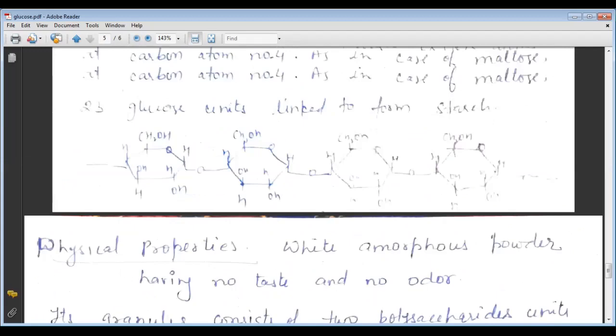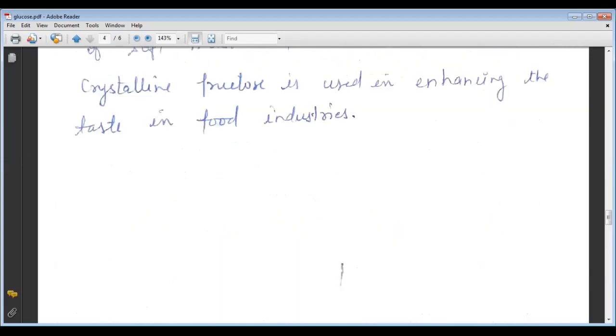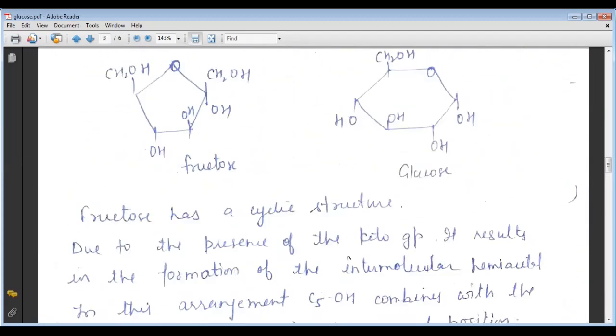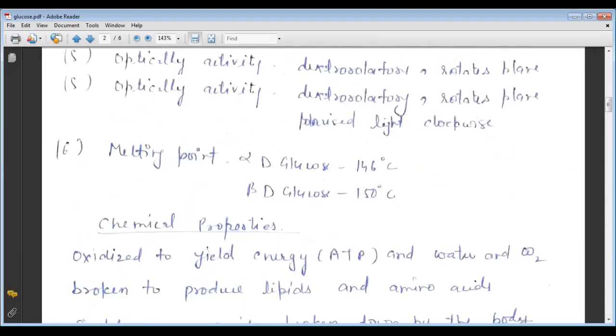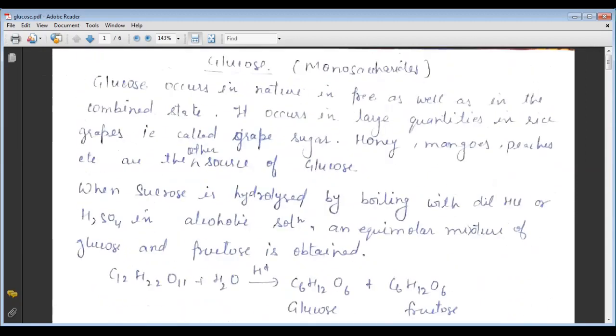Now I want to come to the recap of our lecture here. In this lecture, we know what glucose is, what fructose is, and what starch is also.